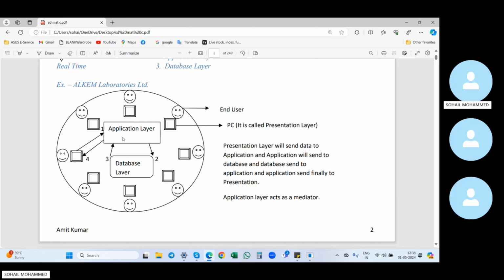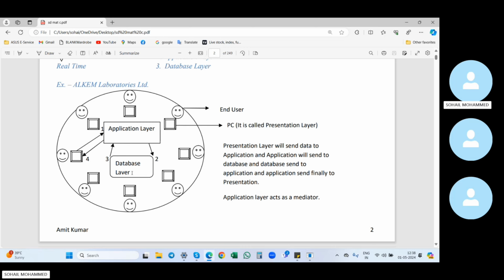Whereas we have the application layer. What is the application layer? The application layer is nothing but the SAP software or SAP GUI. That software is installed in all the systems, right? That is nothing but the application layer, the SAP software.